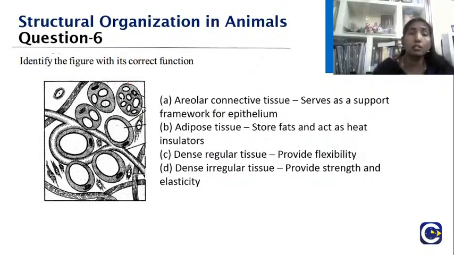Please post your answers in the chat. Yes, very good. Excellent, Rohan. Yes, I could see people coming up with answers. Very good, very good. So what should be your answer?